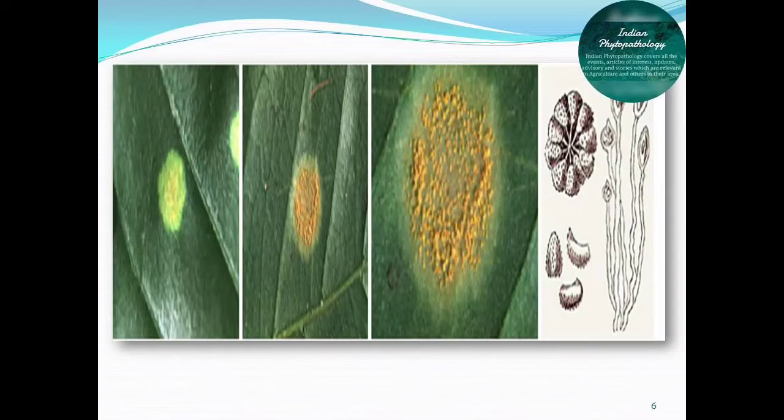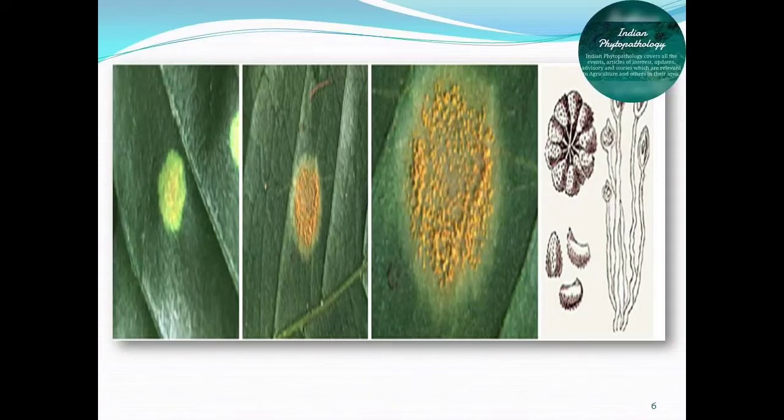Small pale yellow spots appear on the upper surface of leaves, usually around the margin. In a later phase, masses of orange urediospores appear on the under surface of leaves. That means the urediospores break the epidermal layer of the leaves and appear on the under surface.